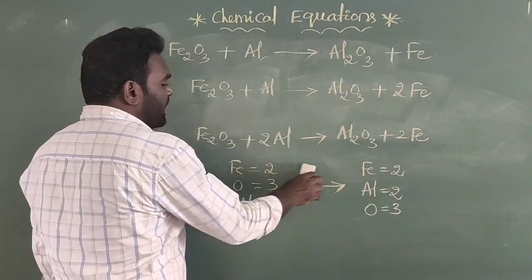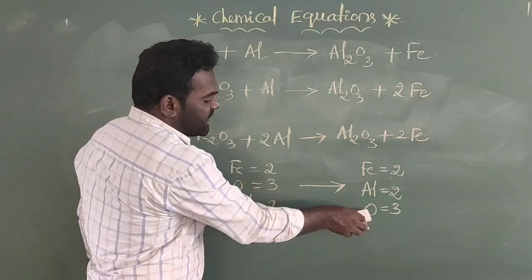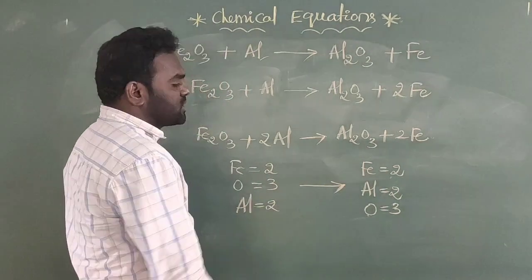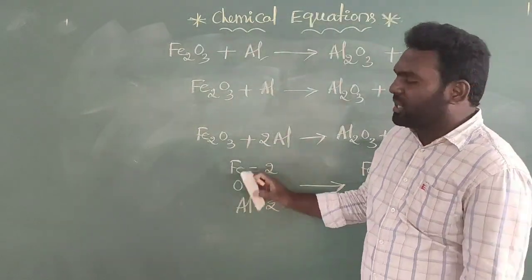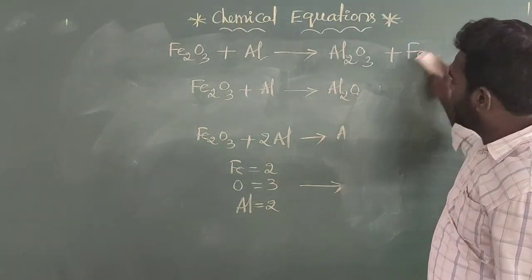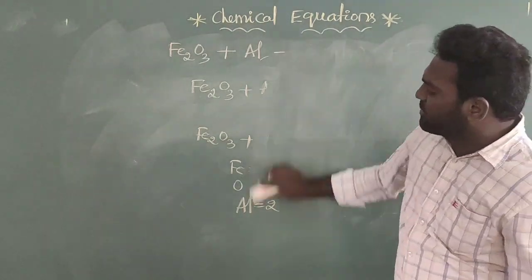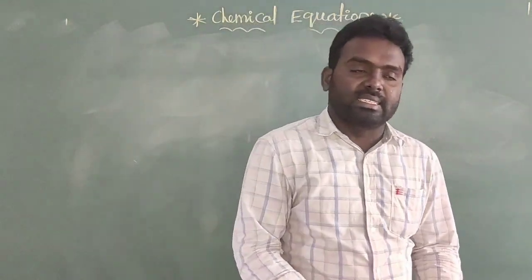So the number of iron atoms on both sides is equal, the number of oxygen atoms on both sides is equal, and the number of aluminium atoms on both sides is also equal. Therefore this is called the balancing of the chemical equation. When we are balancing any unbalanced equation, first of all we observe how many atoms are present on the reactant side.